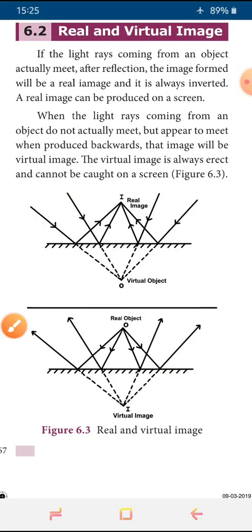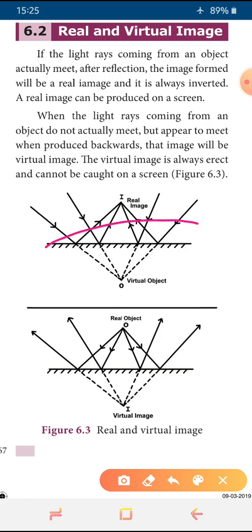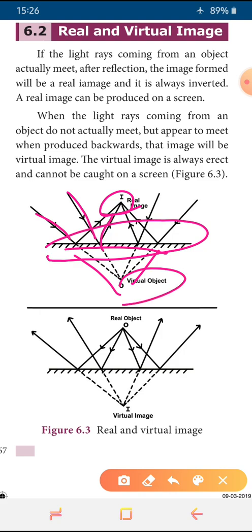Okay, and see, two figures are given. Here there is a mirror and a light ray source. If the light rays hit this mirror, reflect and meet here, it is a real image. And suppose they meet on the back side, see, the object is placed here, a virtual object. And here there is a real object.